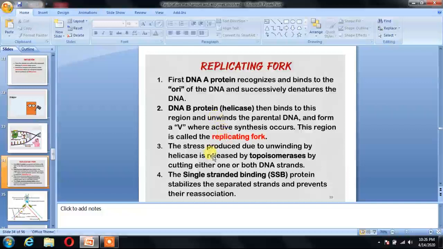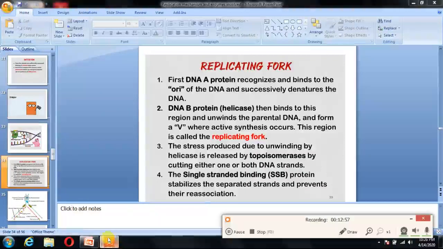Replicating fork. First, DnaA protein recognizes and binds to the ori of the DNA and successively denatures the DNA. DnaB protein, which is called helicase, then binds to this region and unwinds the parental DNA and forms a V or Y shape where active synthesis occurs, and this particular region is called the replicating fork.